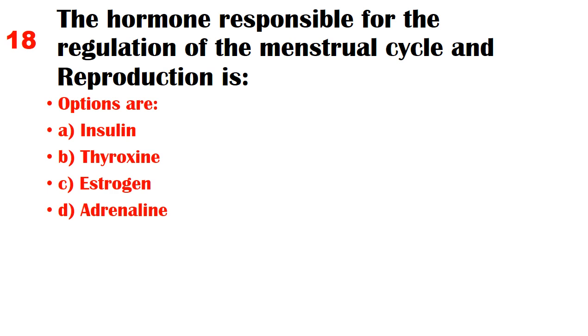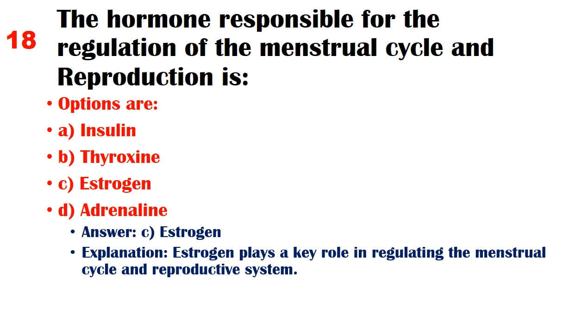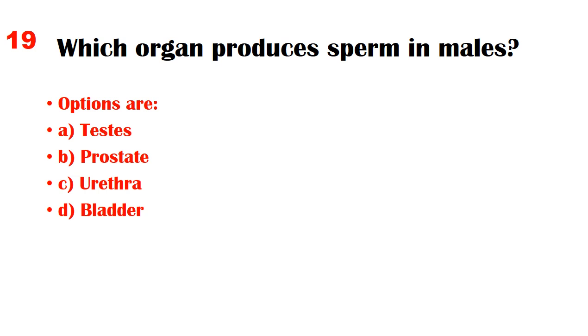Options are A. Insulin, B. Thyroxine, C. Estrogen, D. Adrenaline. Answer: C. Estrogen. Explanation: estrogen plays a key role in regulating the menstrual cycle and reproductive system. Which organ produces sperm in males?